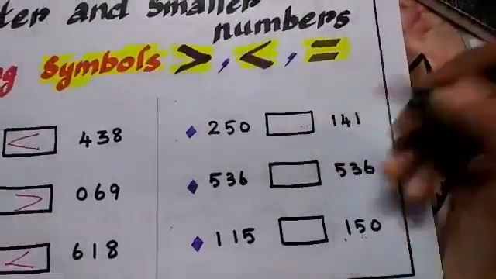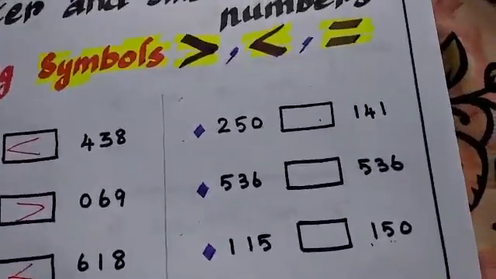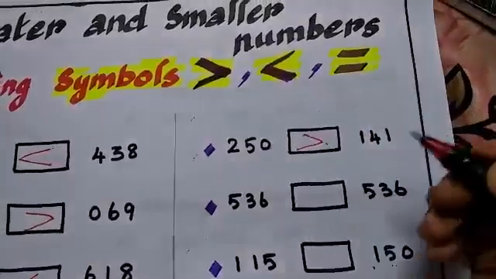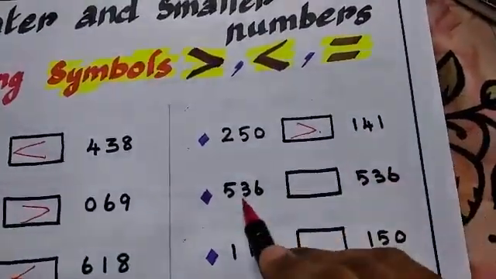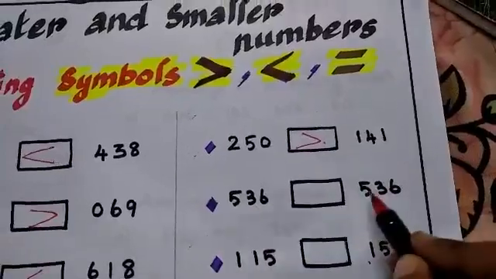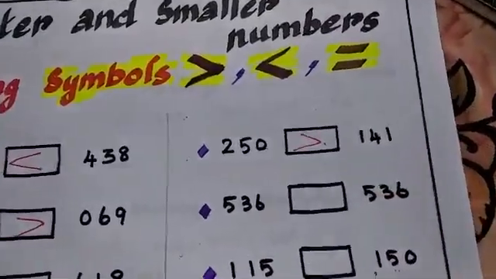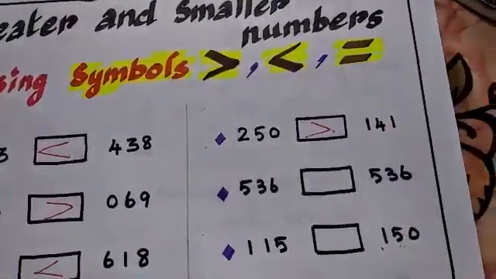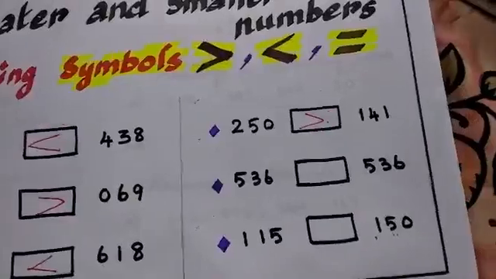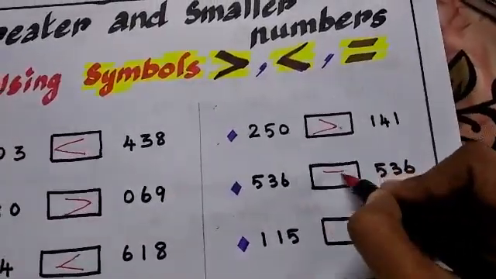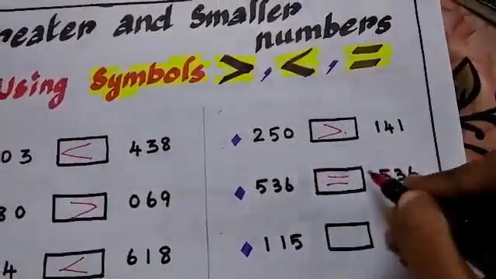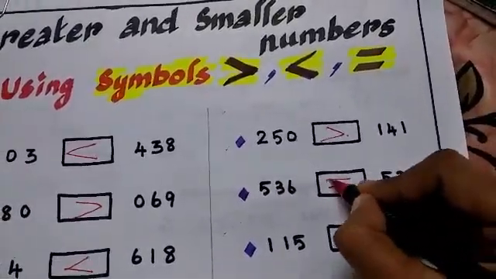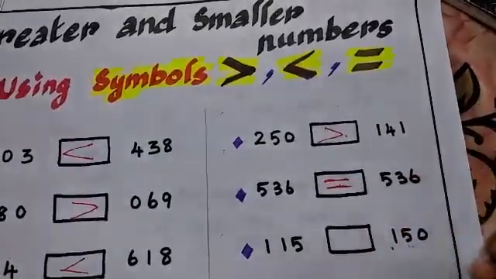Here 250 and 141. 250 is the bigger number, that is the greater number. Here see children, 536 and 536, both numbers are the same, isn't it? So we should use this symbol. This says equal, these two numbers are equal. No number is greater or smaller. So both numbers are equal.